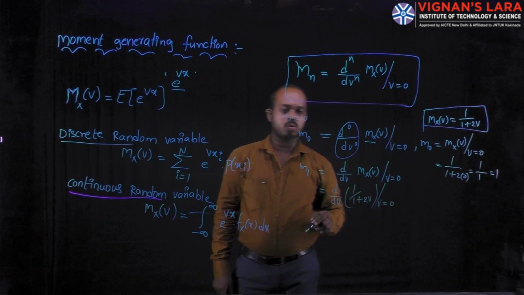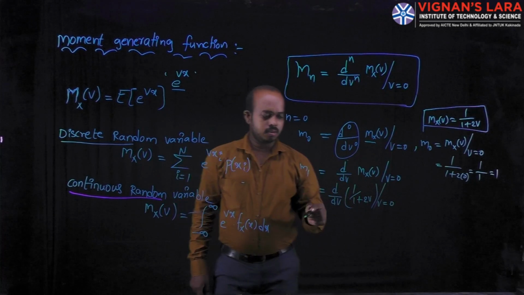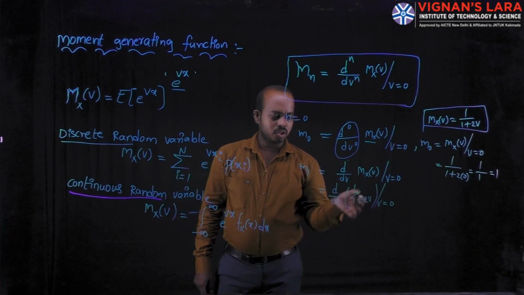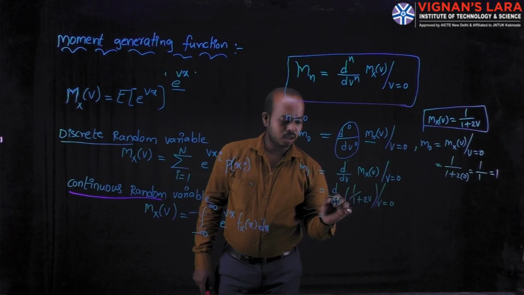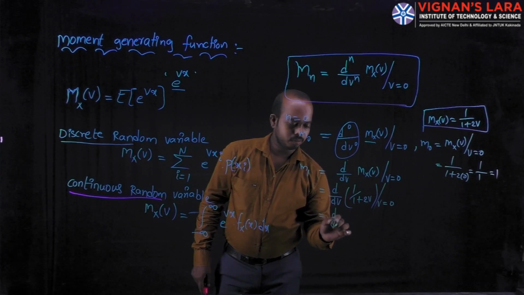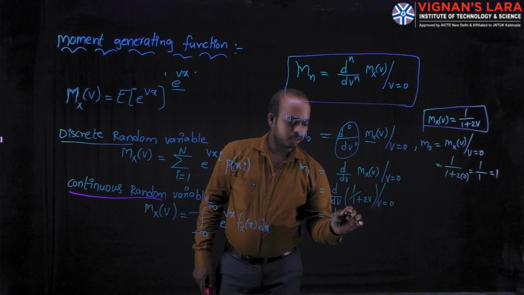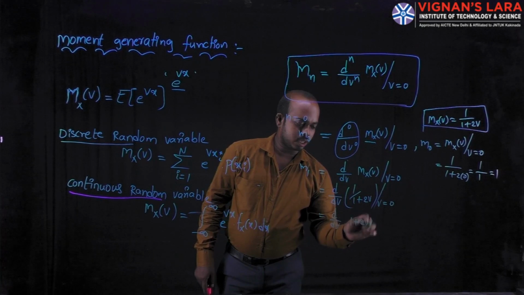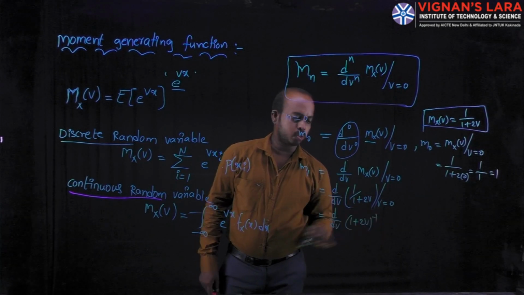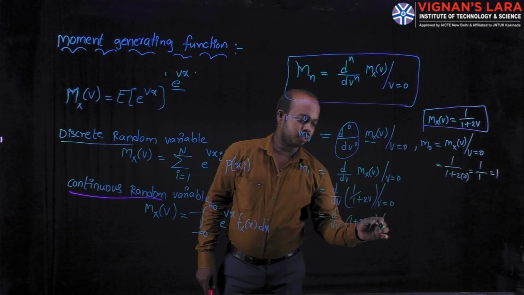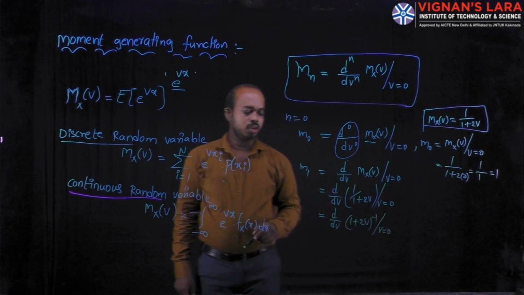At v is equal to 0. For this, you can apply the differentiation on this equation. That's why here I am writing (1 plus 2v) whole power minus 1 at v is equal to 0.